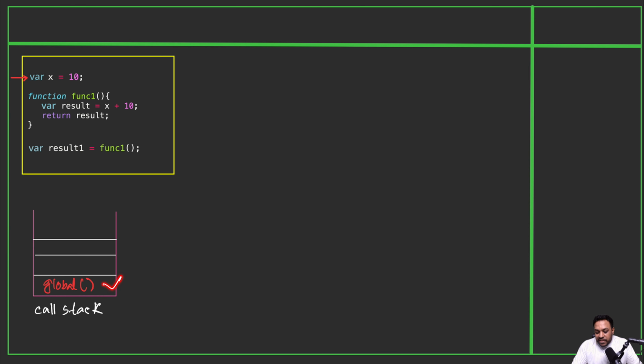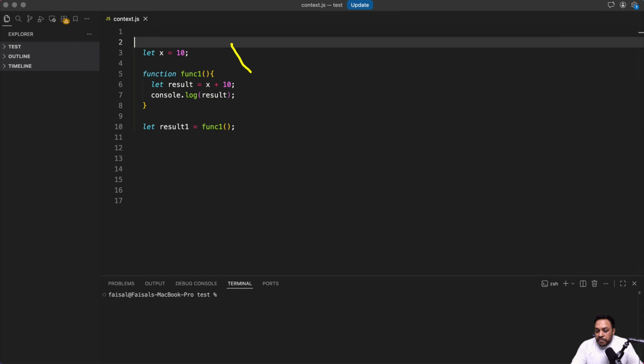I want to explain this global a little bit more. So let's see what is actually a global. This is the very same piece of code that we have just seen. And the execution will start here, like global will be in the call stack immediately. So global execution started. And whatever we declared outside of any kind of function, that is in the global. So any code that is not inside any kind of function is in global for sure. And this function is also in global and this is also in global. But these lines of code, they are not in the global. They are inside this function. Global is the parent for them, kind of.